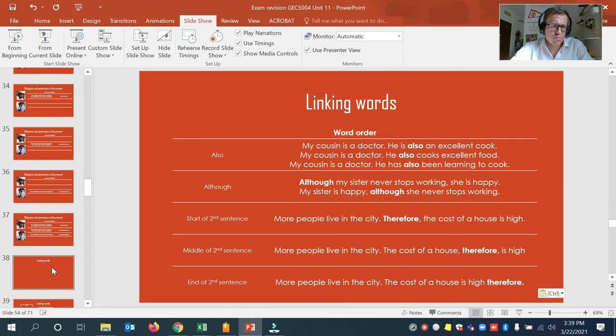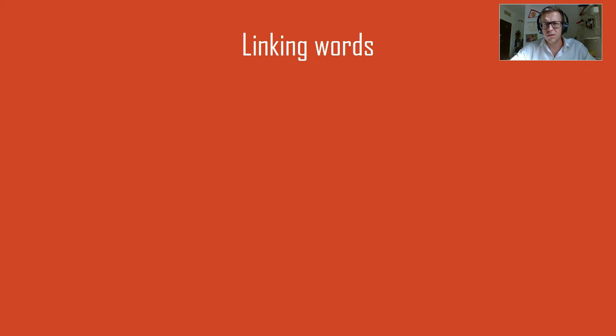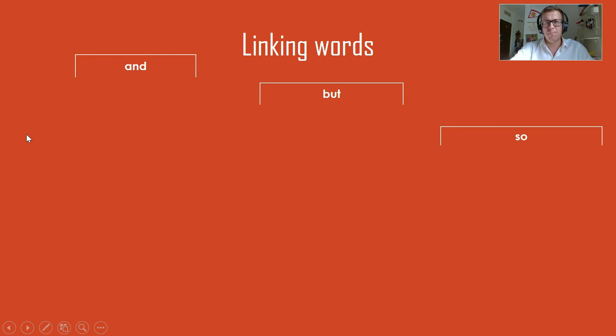And now let's look at linking words. Linking words are words that will bring two sentences together to make them more fluent and stronger sentences. So we have three very common examples: and, but, and so. You know how these words work, but if you want to show your writing to be more advanced, a higher level, then you should not use these words if you can. So let's look at and.